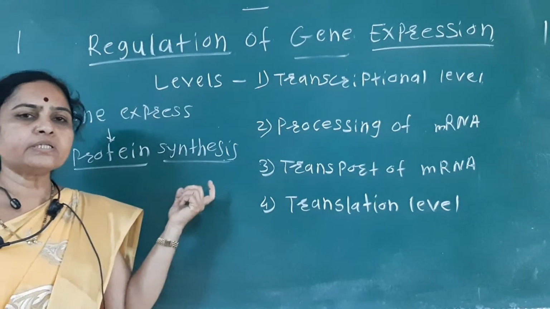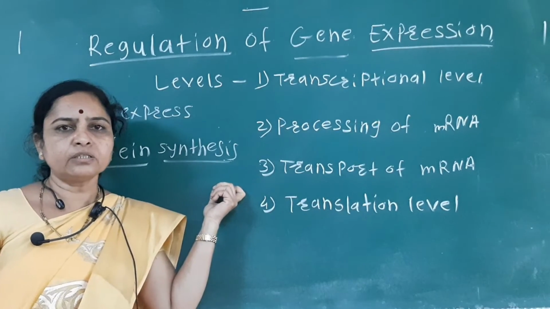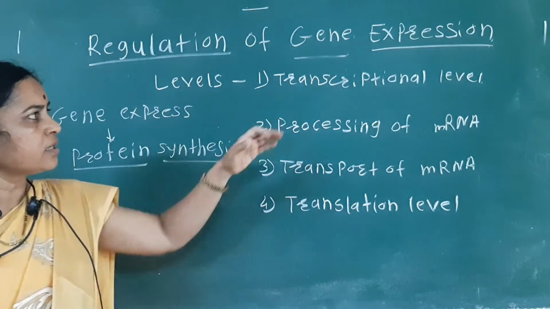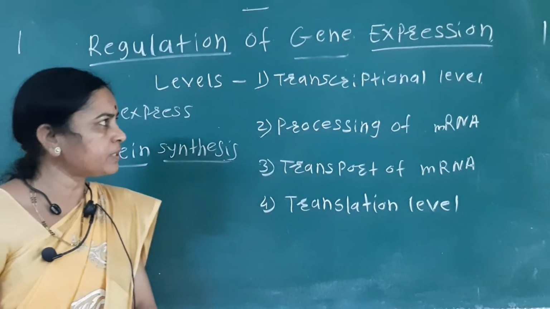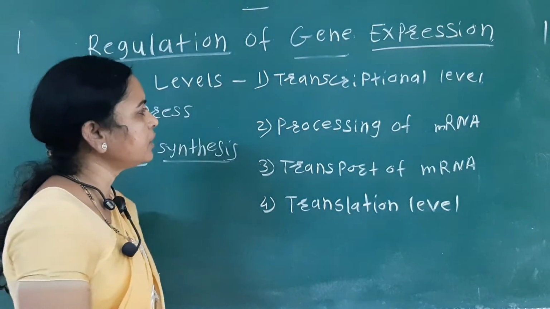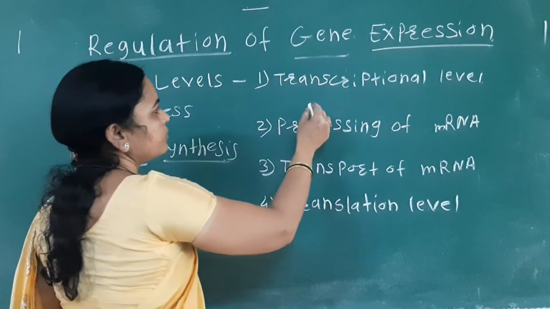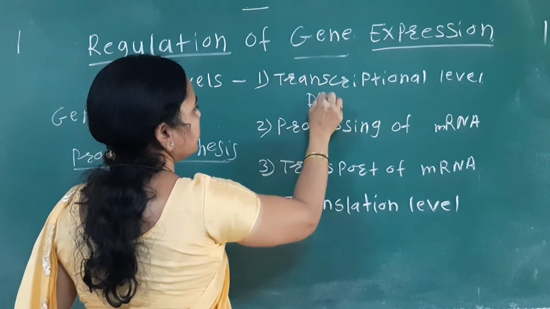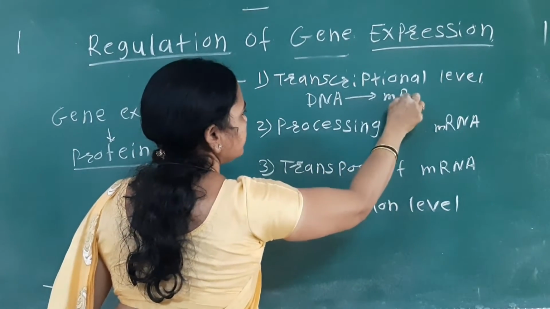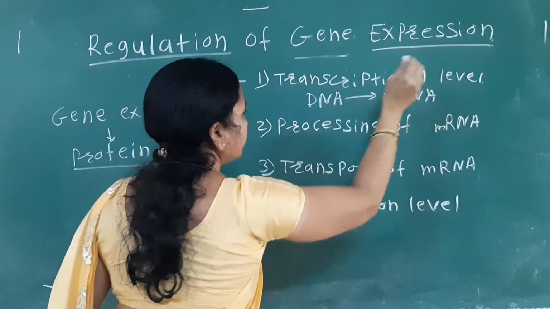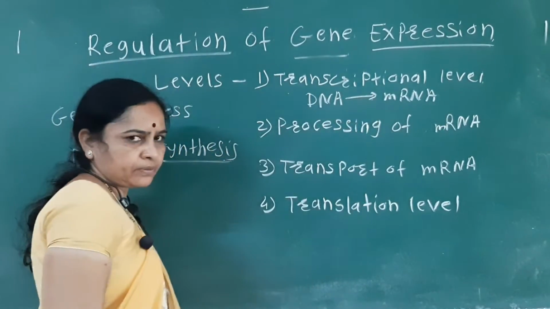So how does protein synthesis take place? In the eukaryotic cell, it is by the transcriptional level. So what is meant by transcription? That is the synthesis of the mRNA from the DNA. So here from the DNA, the mRNA is synthesized, and that is known as transcription.